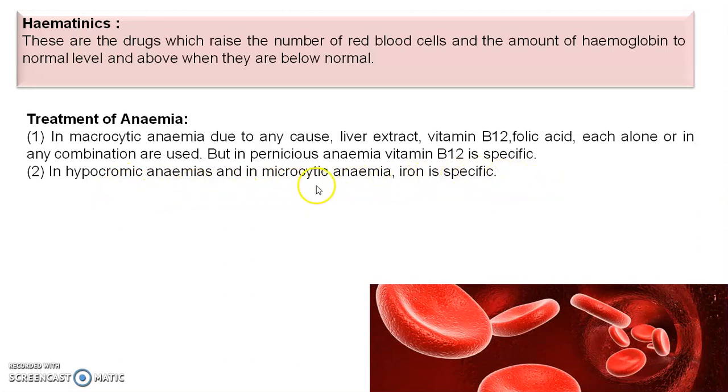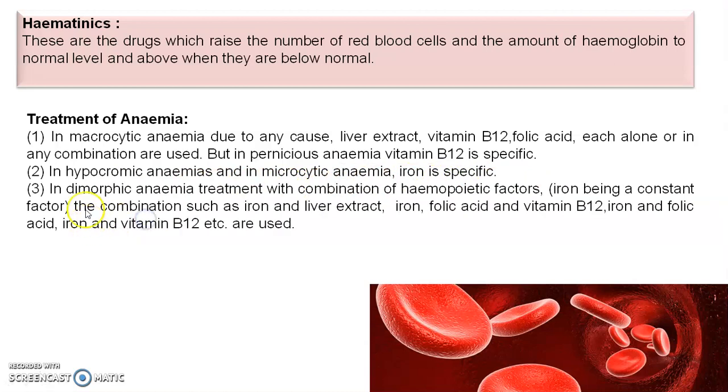In hypochromic and microcytic anemia, iron is prescribed. Then in dimorphic anemia, treatment is with a combination of hematopoietic factors, iron being the constant factor. Among those combinations are iron and liver extract, iron, folic acid and vitamin B12, iron and folic acid, and iron and vitamin B12, which are used in the treatment of dimorphic anemia.